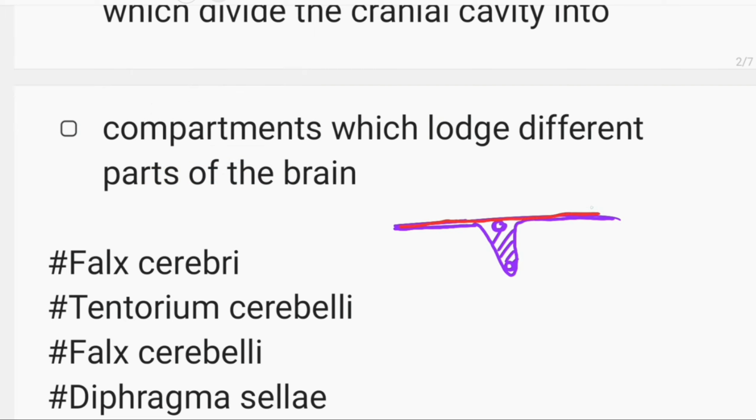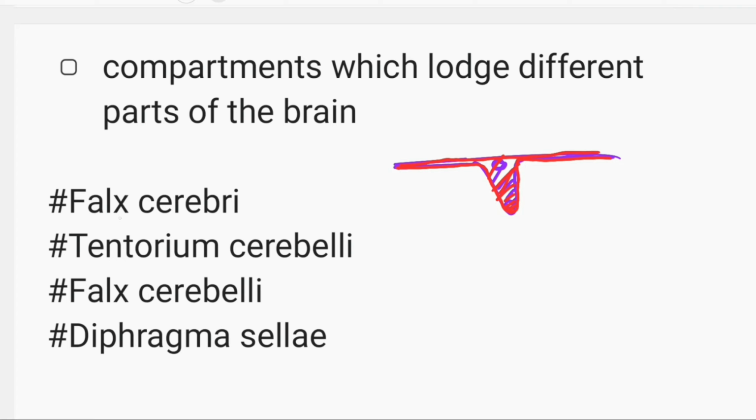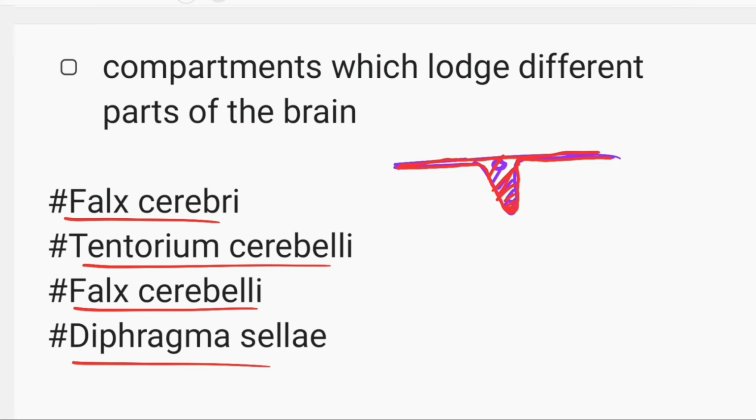Outer periosteal layer, then meningeal layer folded among them, and formation of dural folding occurs here. Different foldings like falx cerebri, tentorium cerebelli, falx cerebelli, and diaphragma sellae are formed. Here falx means sickle shape. That is, the sickle-shaped dural folding that partially separates the two cerebral hemispheres is falx cerebri.